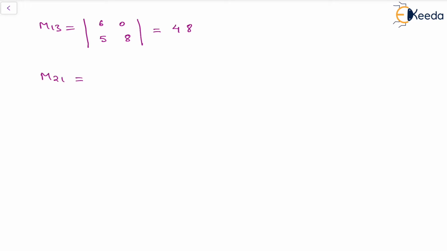M21, that is the minor at the position of 2, 1, will be 6, 9, 8, minus 1. So this is 6 times minus 1 minus 8 times 9, which is minus 6 minus 72, equal to minus 78. M22 will be 4, 9, 5, minus 1. So this is minus 49.